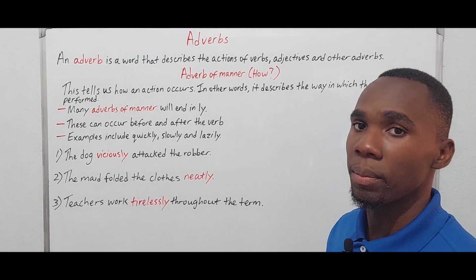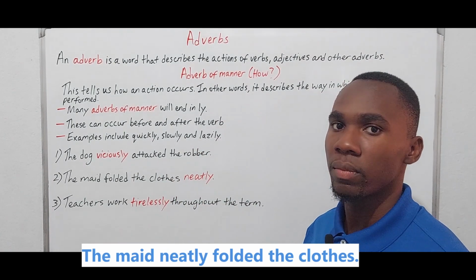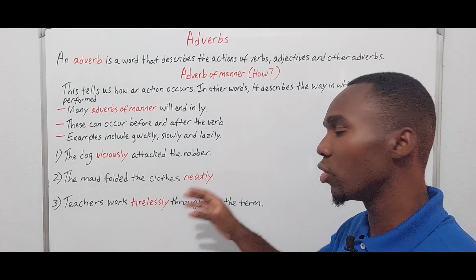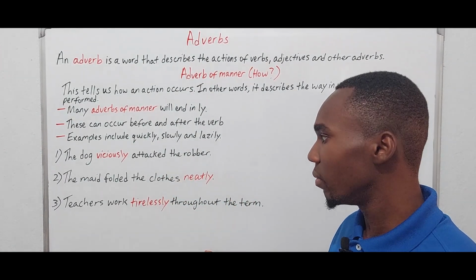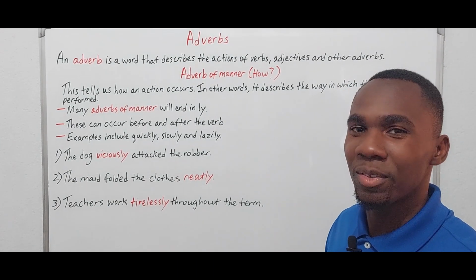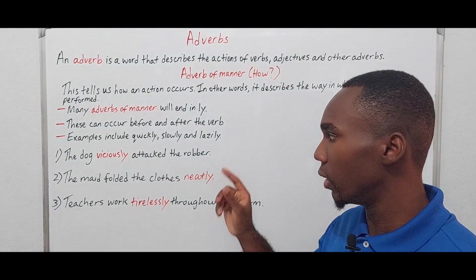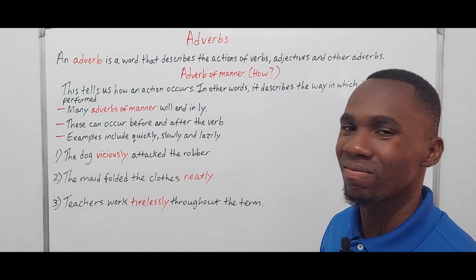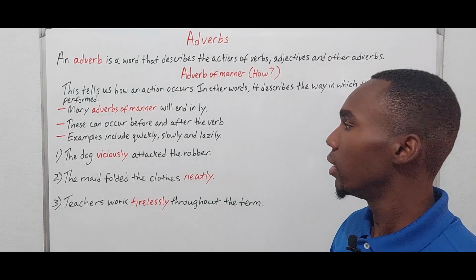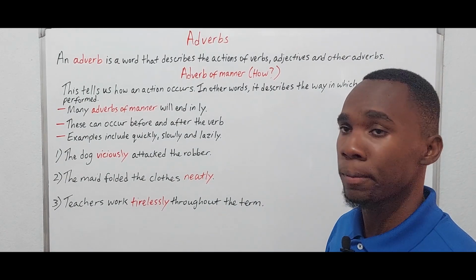The context is going to be important, because for number two, I could say the maid neatly folded the clothes, as well as the maid folded the clothes neatly. But you can't say the teacher tirelessly worked throughout the term. That would sound funny, right? Or the dog attacked viciously the robber. No. So it really depends on the context, but generally, they can be used both before and after the verb, okay?